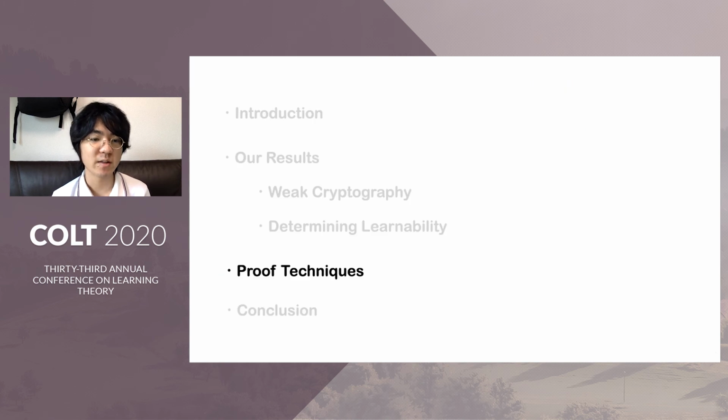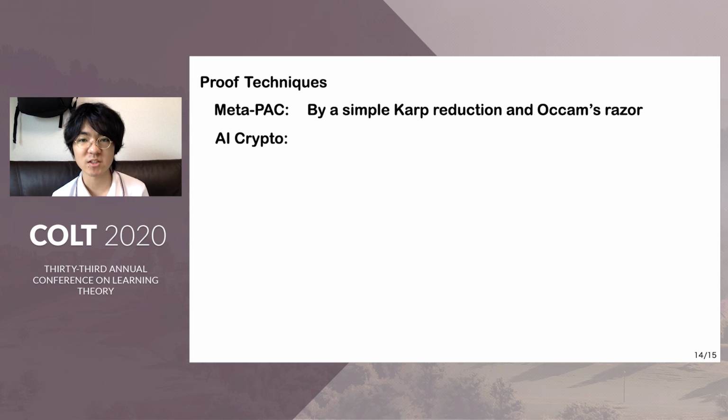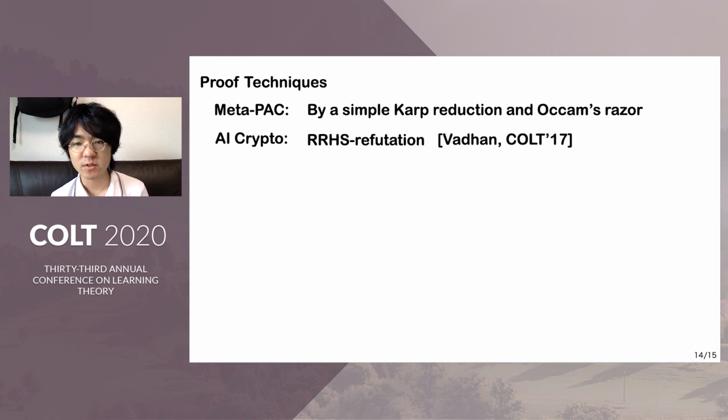Okay, now I explain proof techniques. The final result on Meta-PAC learning is shown by very standard techniques, couple reduction and Occam's razor, so I skip this part in this talk. For results on auxiliary input cryptography, we use a relatively new characterization of PAC learnability called RRHS refutation.